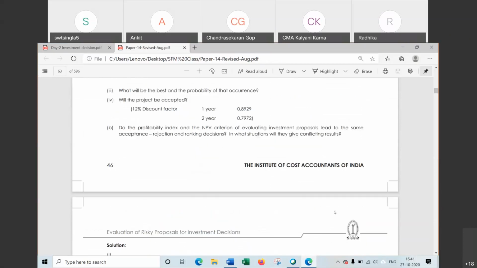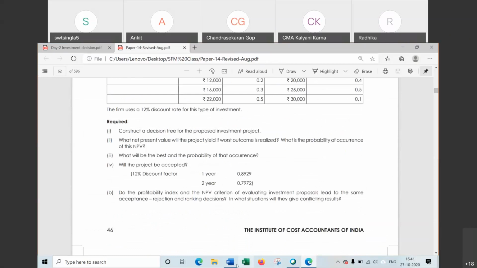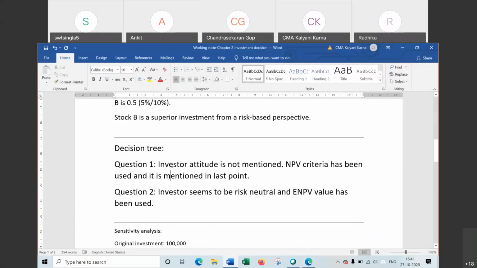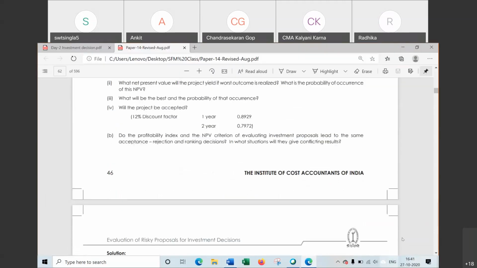But so far as question number 1 and 2, the reason is in question 1, attitude is not mentioned, that is investor is risk neutral or risk loving. Second, NPV criteria, it has been mentioned in the question. Question number 2, nothing is written, so we have taken this method because this one is preferred over NPV criterion. Expected net present value is preferred over NPV criteria. Thank you. That's okay.